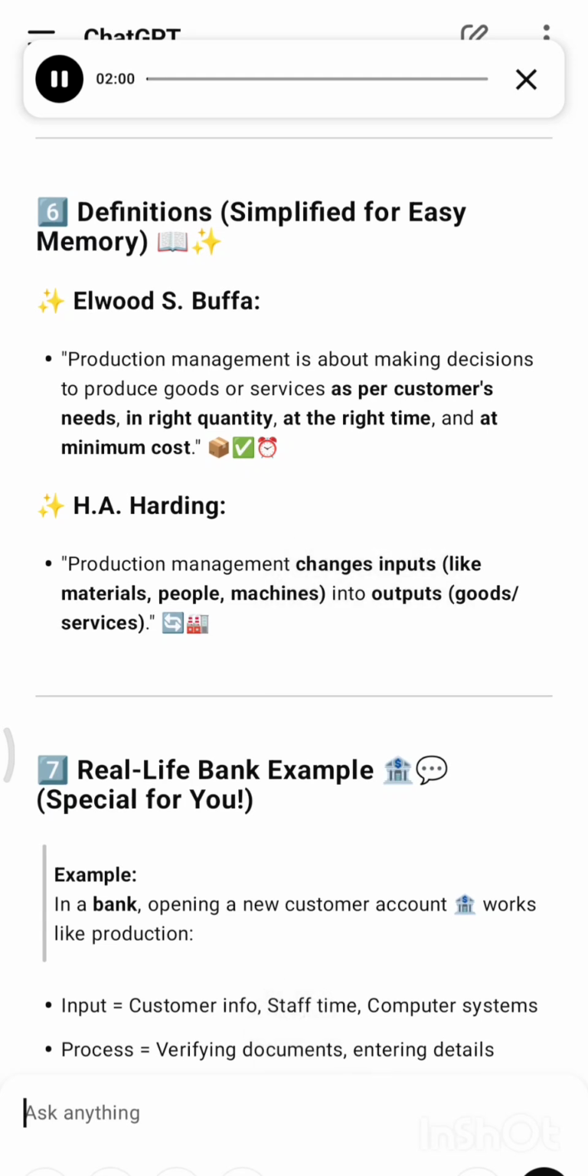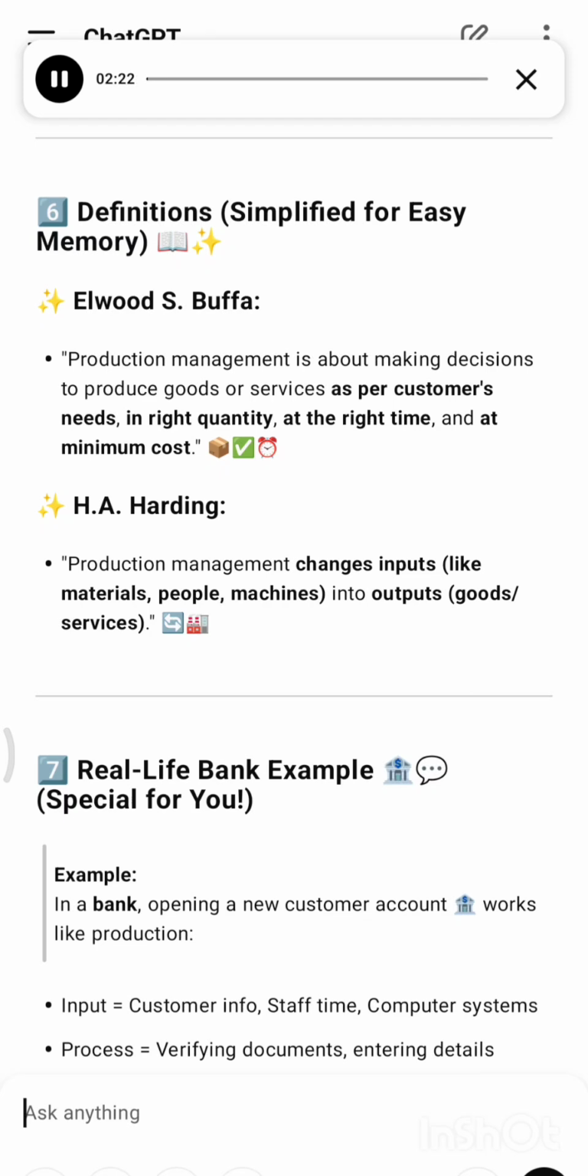Elwood S. Buffa: production management is about making decisions to produce goods or services as per customers' needs, in the right quantity, at the right time, and at minimum cost. H. A. Harding: production management changes inputs, like materials, people, machines, into outputs, goods, services.